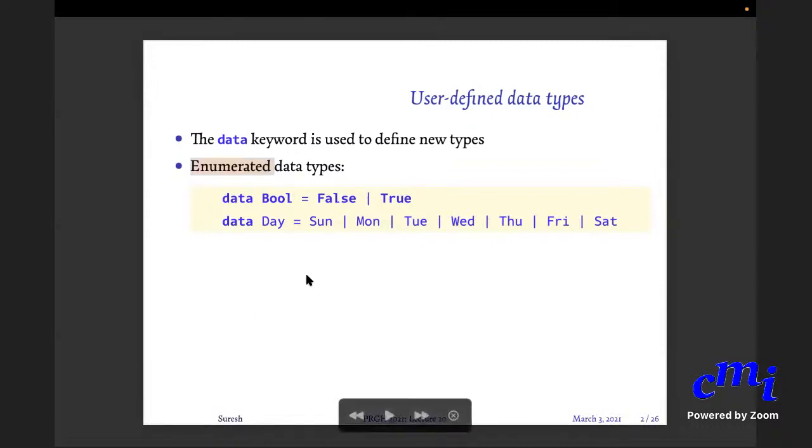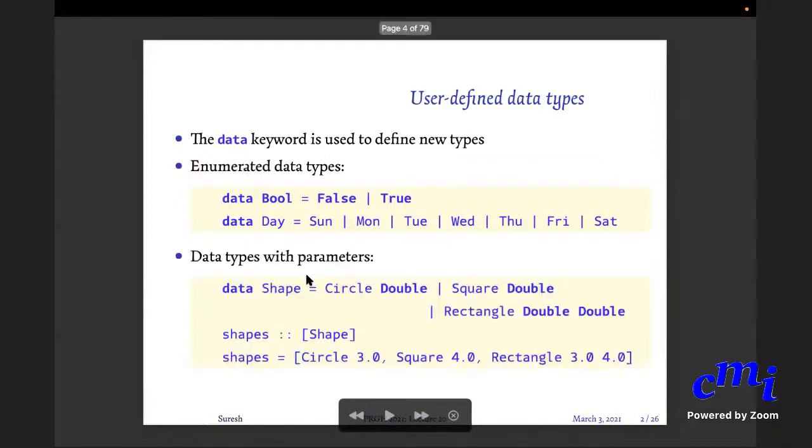Okay. So this is about data types with parameters. You can also have data types of parameters. This is the next level. Your data bool, data day, etc. can only have finitely many values, the number of values that you are actually enumerating here. But with these data types with parameters, you can have more and more values.